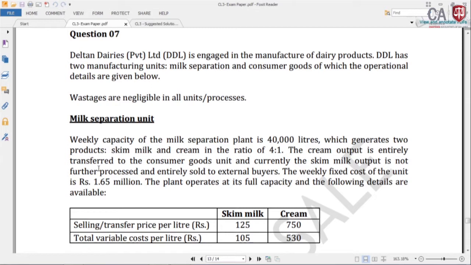Milk separation unit. Weekly capacity of the milk separation unit plant is 40,000 liters, which generates 2 products, skim milk and cream, in the ratio of 4:1. Okay, now this is the information related to the milk separation unit.